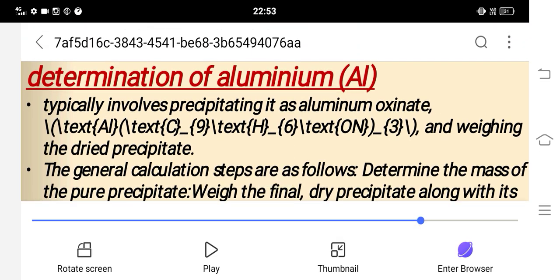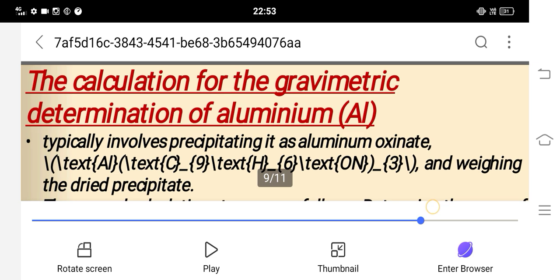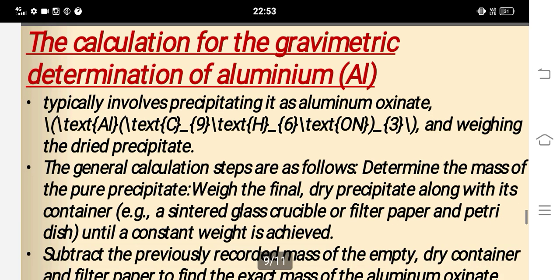Next one, the calculation of the gravimetric determination of aluminium. It typically involves precipitating it as aluminium oxinate and weighing the dried precipitate.